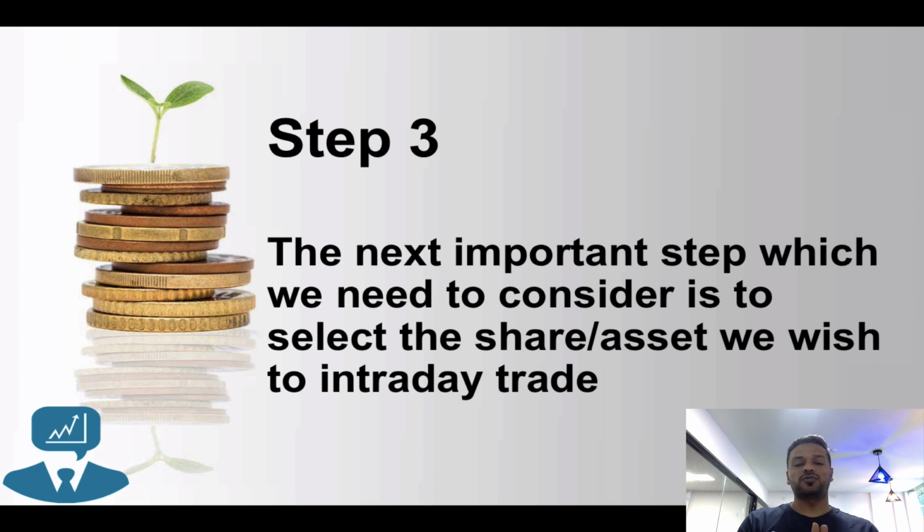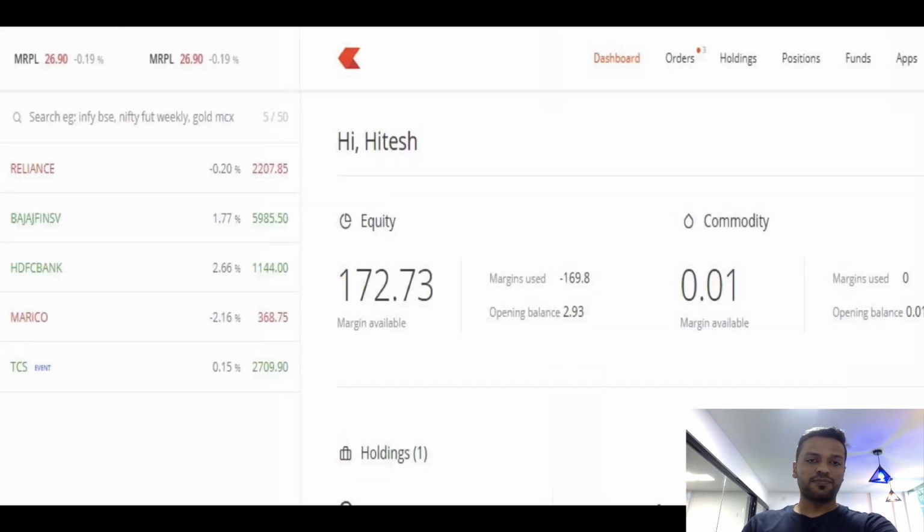You should always have a watch list ready while doing intraday trading in the market. Just to give you an example, this is the Kite application of Zerodha. On the left hand side of the screen, I have a watch list which has about 5 shares which I am willing to trade intraday for the day. If you have a selected list of shares, it is always easier to keep a watch on them, and easier to spot better trading opportunities. So rather than watching all the shares in the market, always have a watch list of shares which you are willing to trade for intraday purposes.